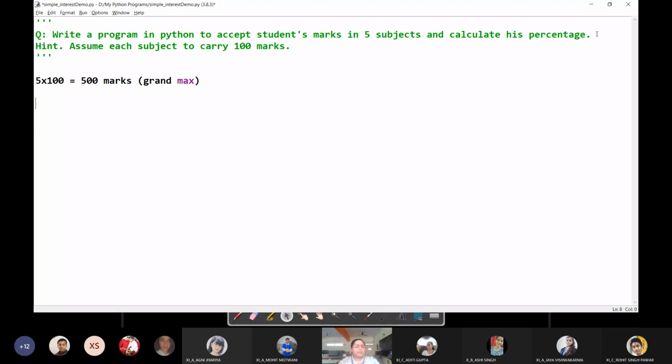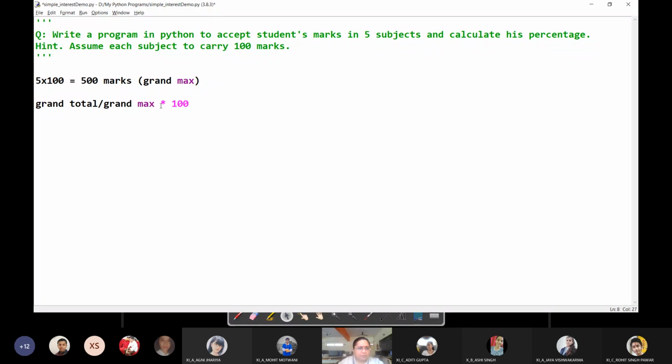Whatever marks you get in each subject, you add all of them and you will get a grand total. So what is the formula which we use? Grand total divided by grand max multiplied by 100. Always remember, students, because we are working with a programming language, this expression is going to be evaluated like this: first, grand total will be divided by grand max, and the quotient will be multiplied by 100.